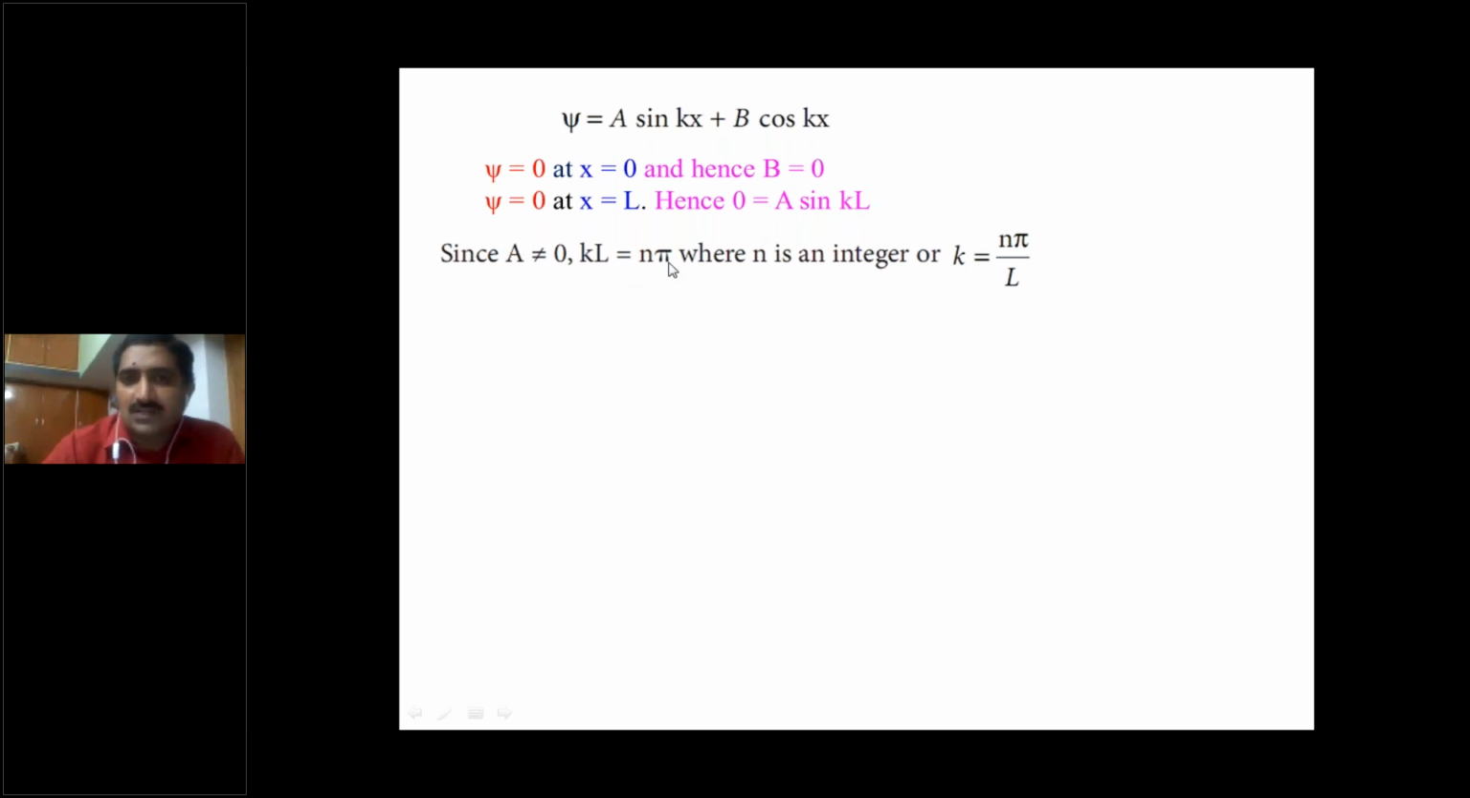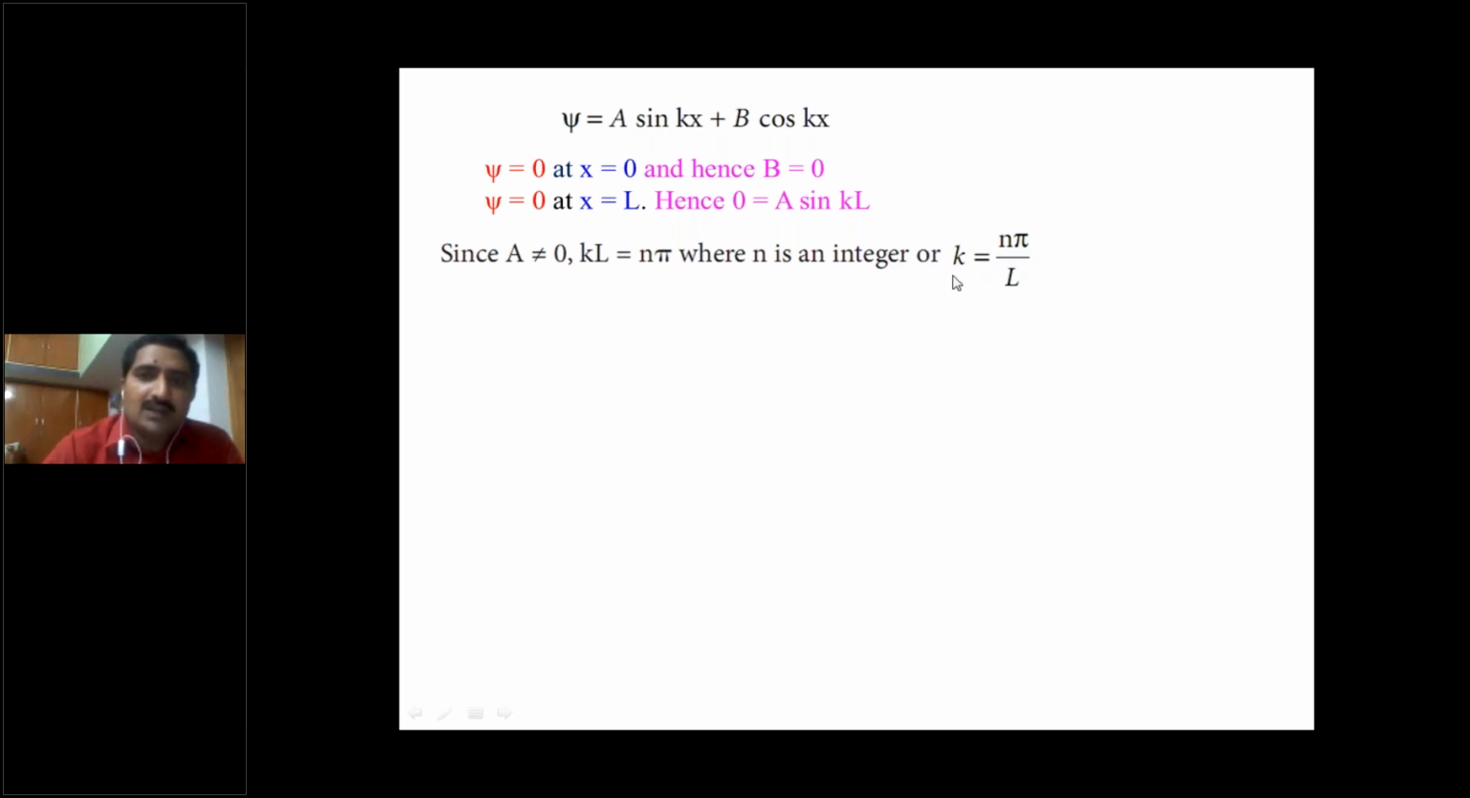Sine x is equal to 0, so x is equal to plus or minus n pi. We know the same condition: kl is equal to n pi, where n is an integer, and k is equal to n pi by l. What is l? L is the length of the box. Pi is a value and n is also an integer. These are the conditions; n is an integer.